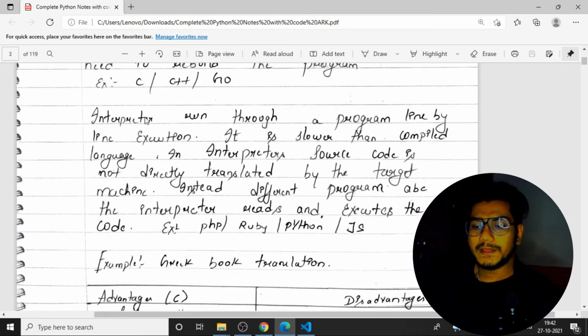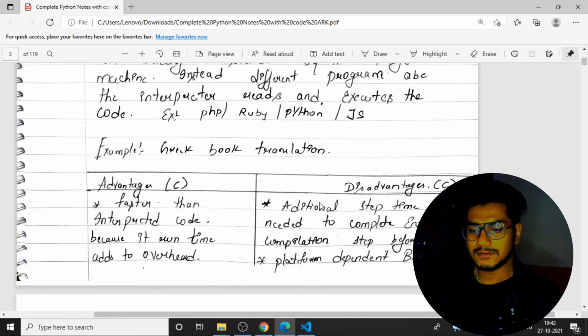Coming back to the interpreter: what is an interpreted language? As you know, Python is an interpreted language. With an interpreter, line by line execution happens. The interpreter runs through a program line by line. It is slower than a compiled language, as I said, and its source code is not directly translated. Rather than targeting the machine, a different program, the interpreter, reads and executes the code, like PHP, Ruby, as well as JS. So the interpreter will execute the code, then convert it into machine code, then I'll get a result over here.